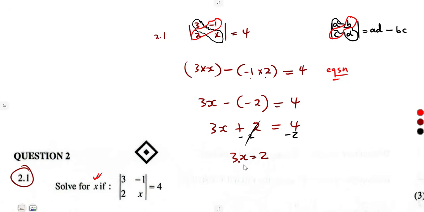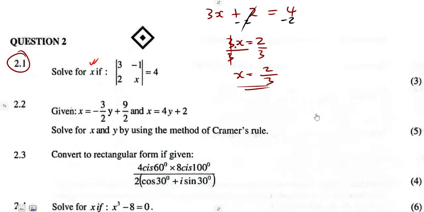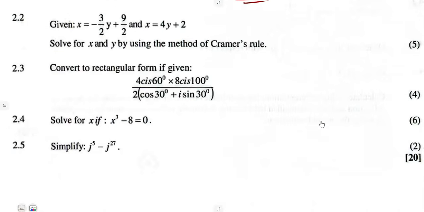To find x where there's a product, simply divide. So that's x is equal to 2 over 3. All right, an easy question. 3 marks for that. All right, it's not easy, but important for us to learn.